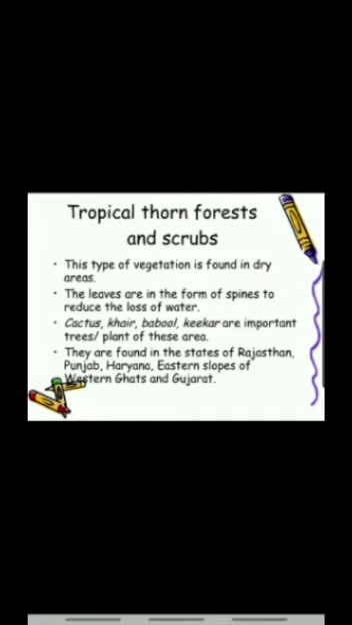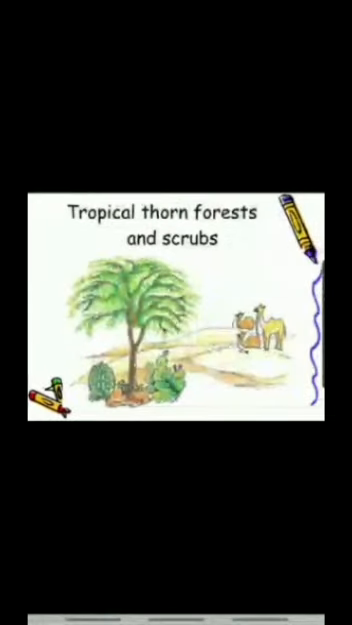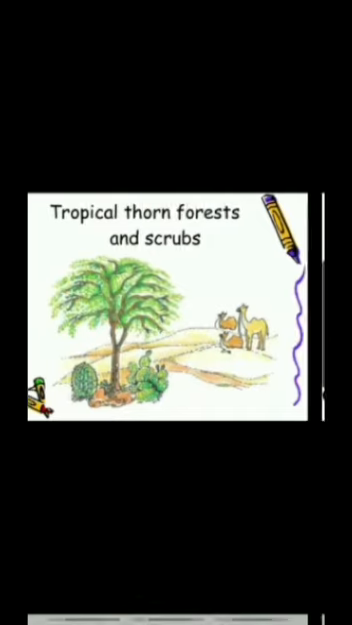The main trees found in these thorny forests are cactus, babool, kikar, and some important trees found in this region. This type of vegetation is found mainly in the states of Rajasthan, Punjab, Haryana, eastern slopes of Western Ghats, and Gujarat. So take a look at the tropical thorn forests and the scrub. In the background you can see it is a desert area, and these types of forests are found in deserts.